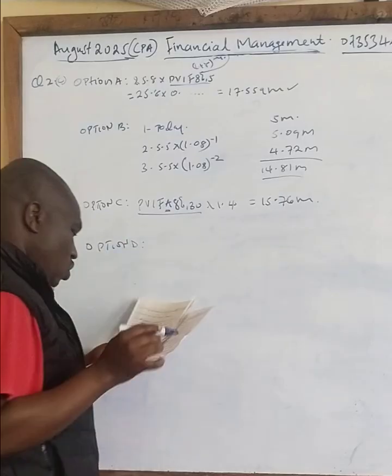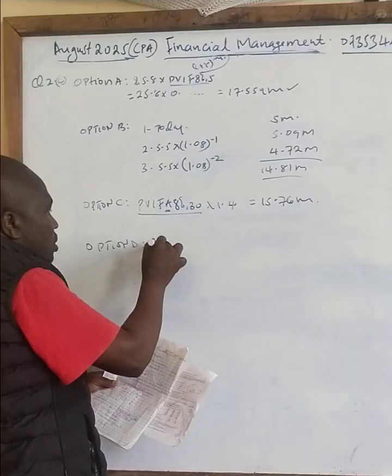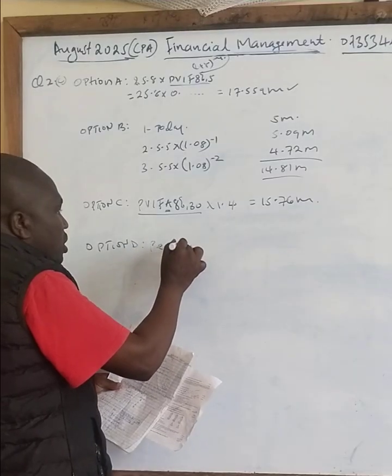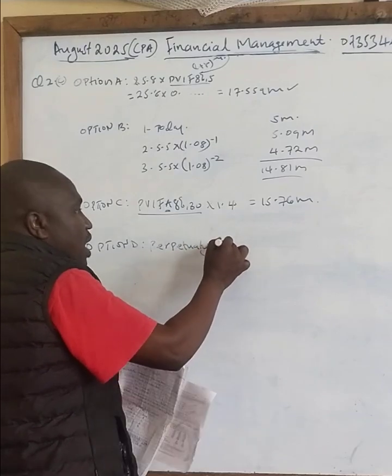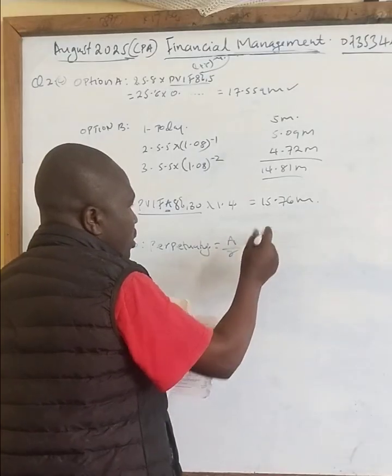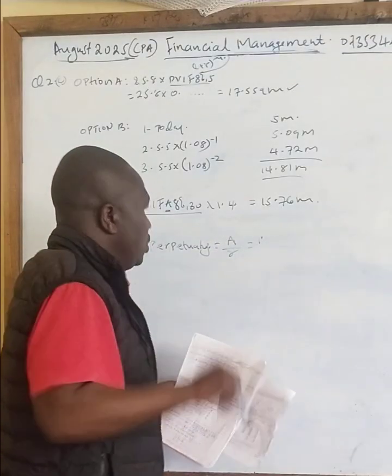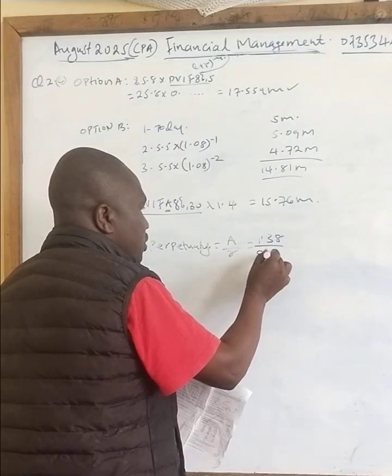And then option D, you have been told perpetuity. So we have perpetuity, which is now we say amount over R, which is the amount you are being paid, 1.38 divided by R, which is 0.08.